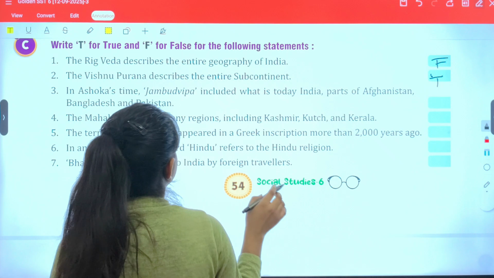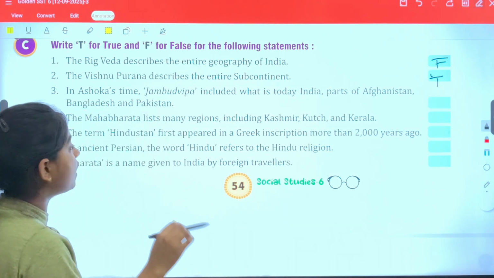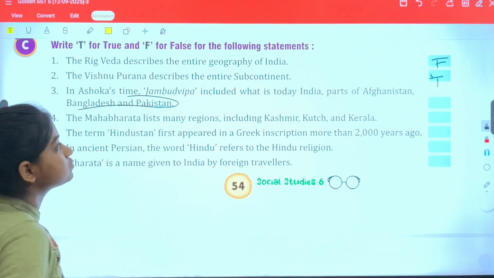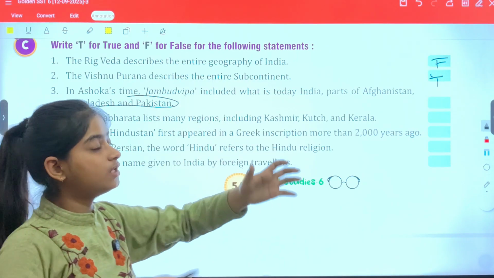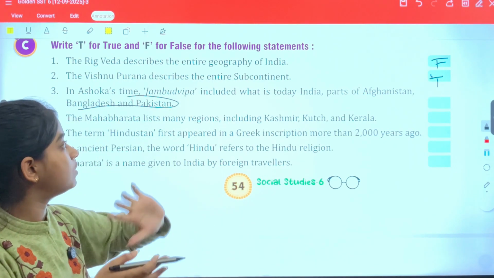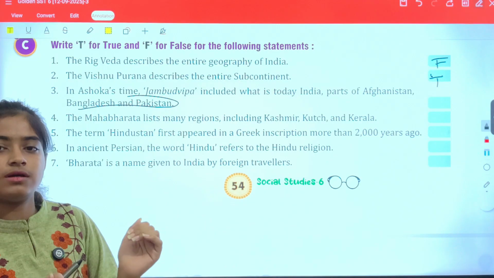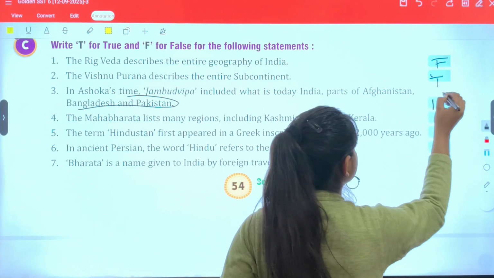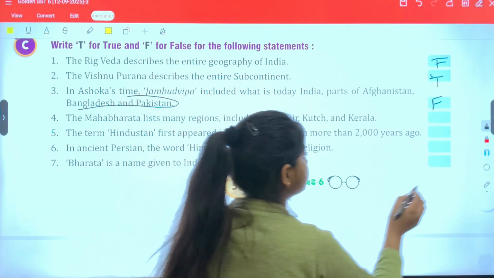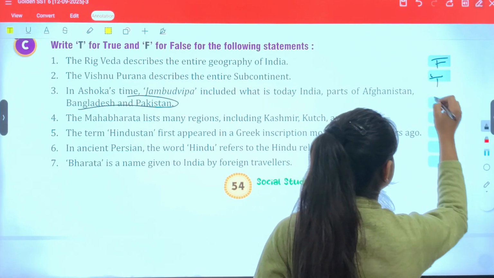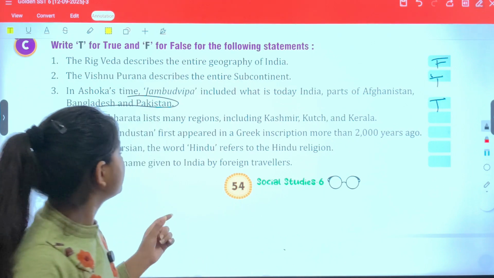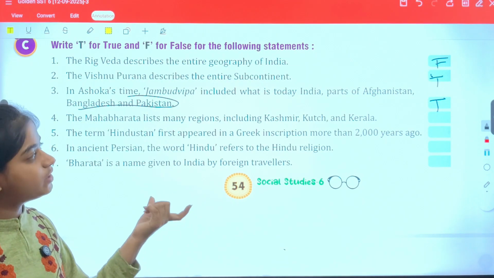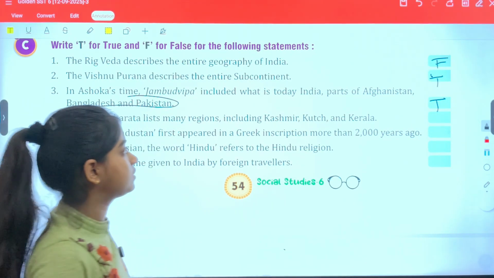Okay, in short, Jambudvipa included what is today's India, part of Afghanistan, Bangladesh, and Pakistan. So this is correct. That's why Jambudvipa is less acceptable than Bharat. I'm sorry, this is true. The Mahabharata lists many regions including Kashmir, Kutch, and Kerala. This is absolutely correct.